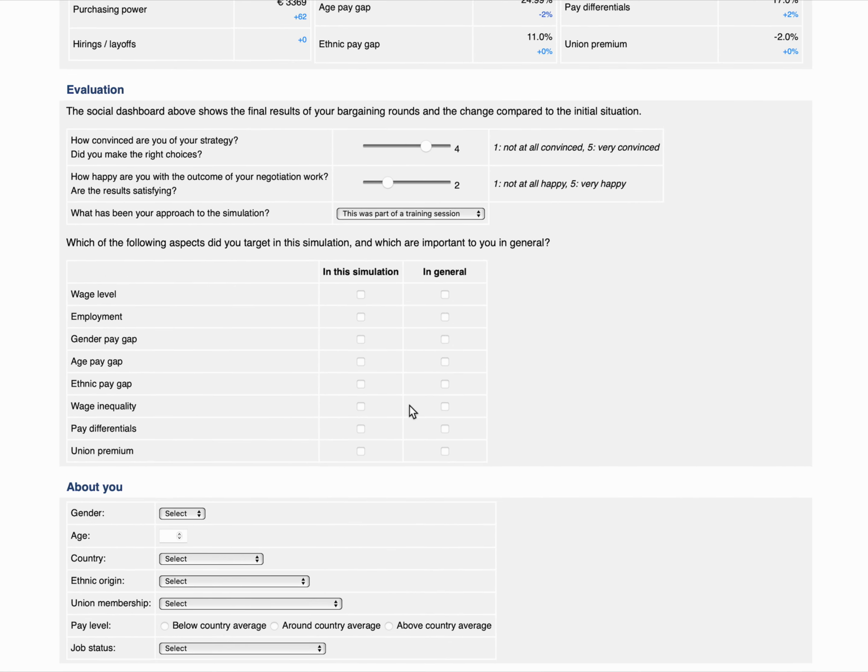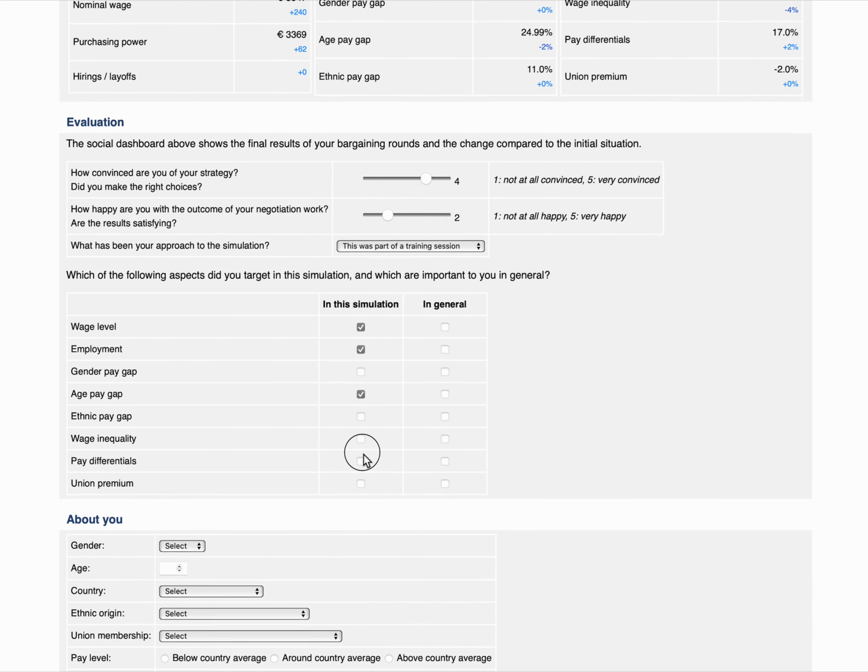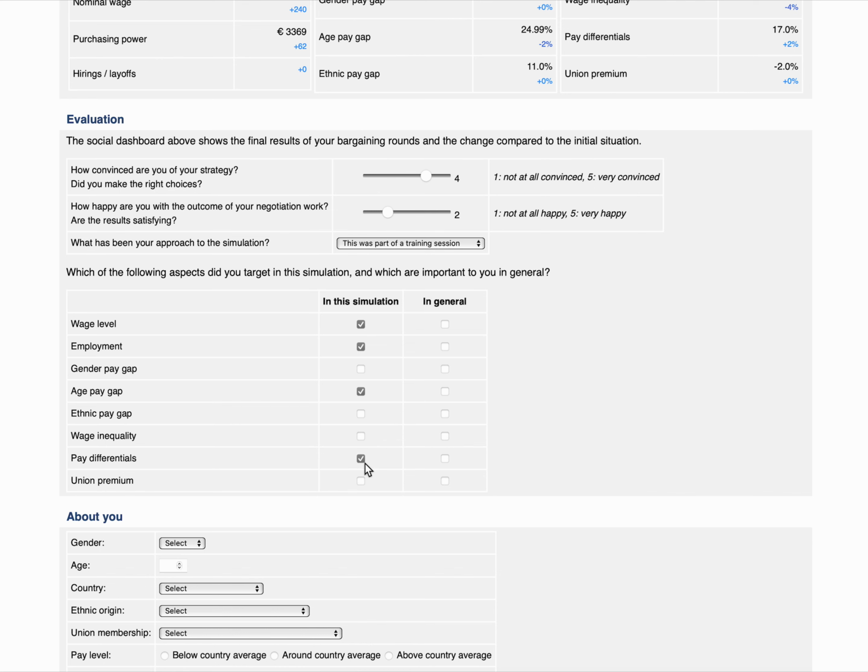Now I have to compare what I found important in this simulation and what I find important in general. In this simulation, I have been looking at the wage level, at employment levels, at the age pay gap, at pay differentials between white and blue collar workers, and that is it. Maybe also to wage inequality in the first round. In general, I would probably stress wage levels, employment levels, wage inequality, as well as the union premium.